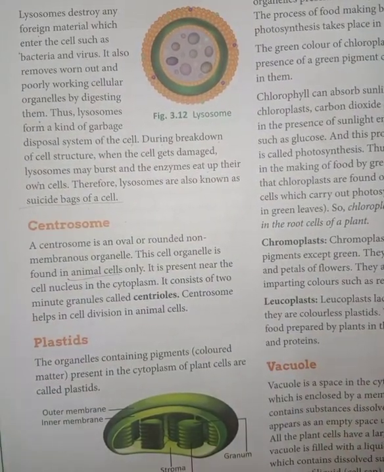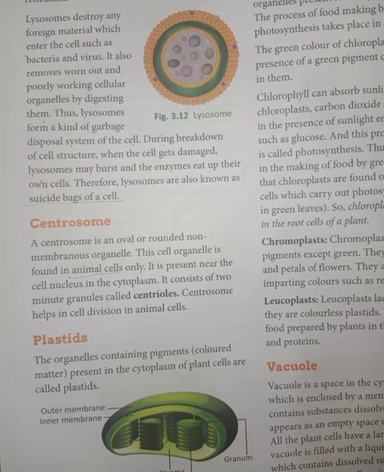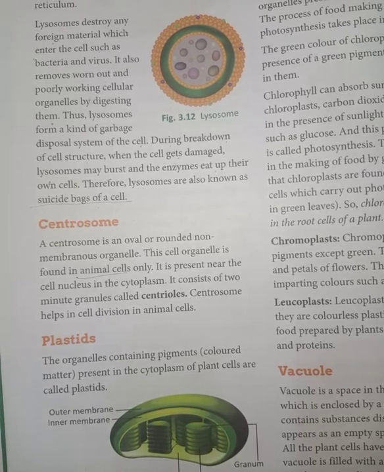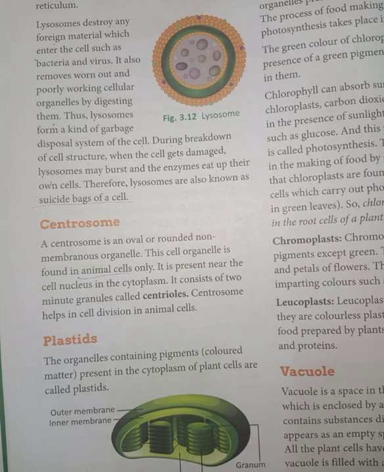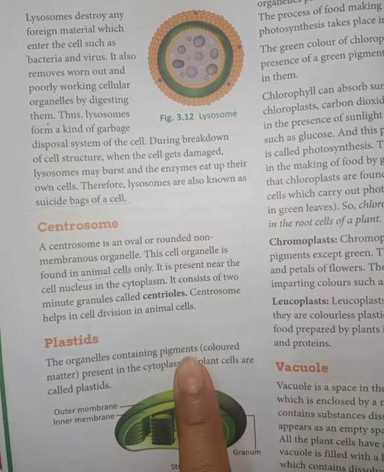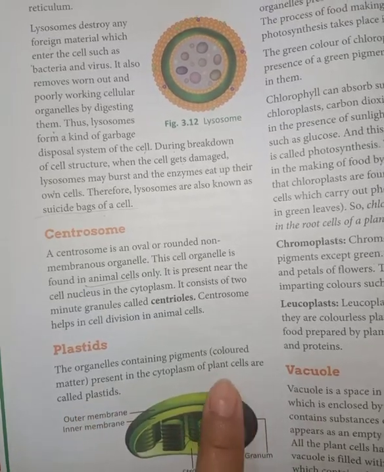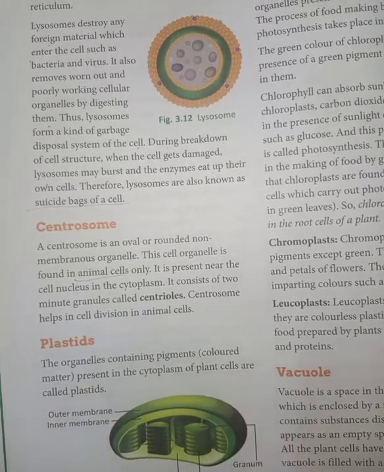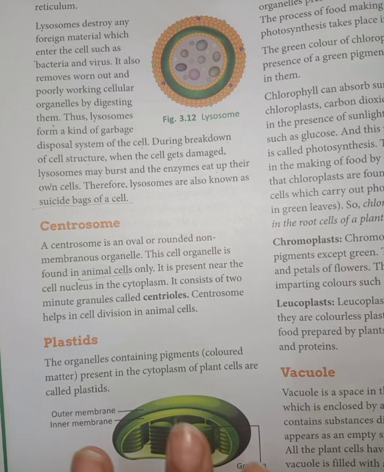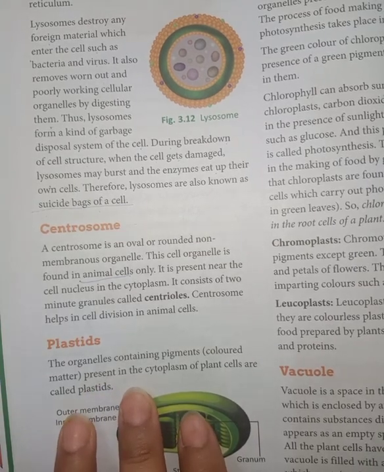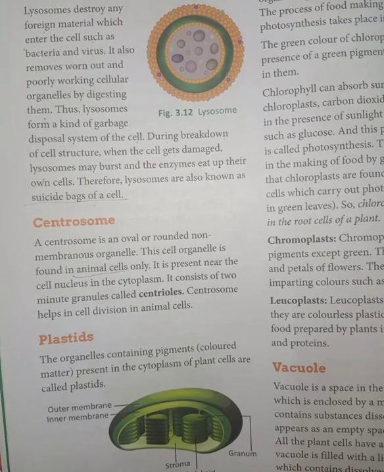Now next is the plastids. Plastids are the organelles which contain pigment. As we know, plants are greenish in color. Plastids are present in the plant cell only because they contain chlorophyll inside them. The organelles which contain the pigment are called plastids, just like the chloroplast.